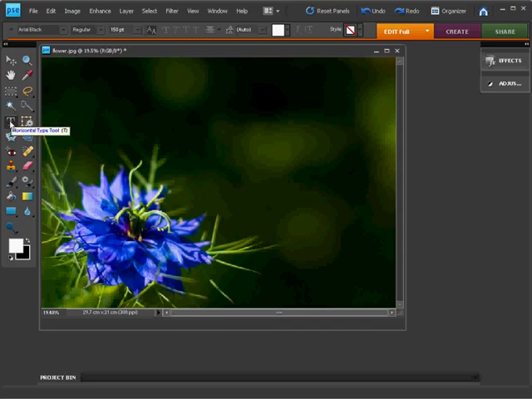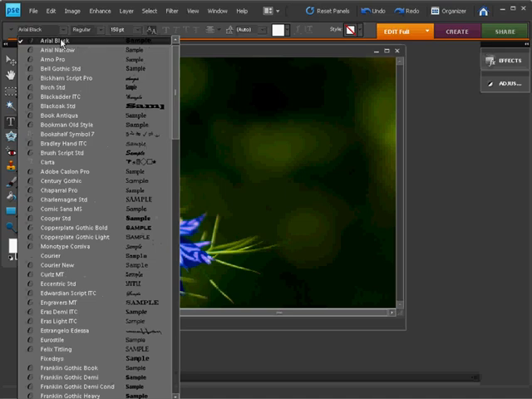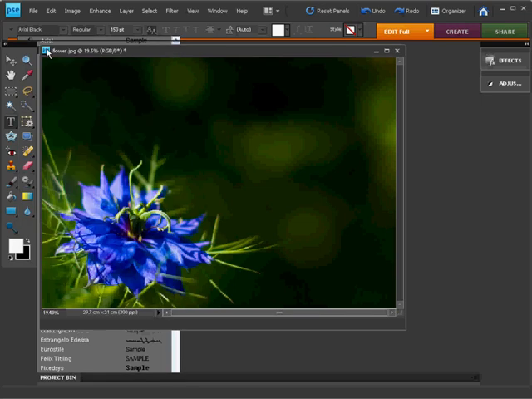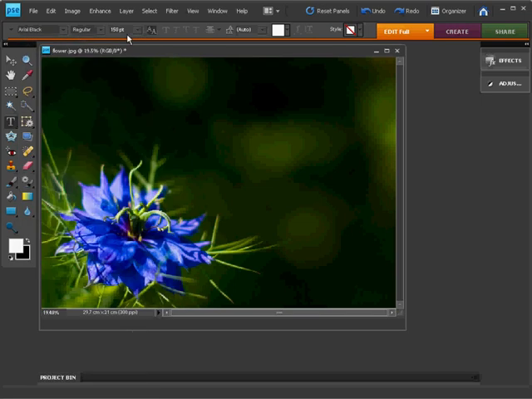Once you've done that, we need to pick a font. Now you can do this before or after you've typed your text, but we're going for Arial Black, so you'll have that font I imagine on your system. Which font you have depends on what's actually on your system itself, but Arial's pretty common and should be there. So Arial Black, regular, and we're going to go for a huge font size of 150 points.